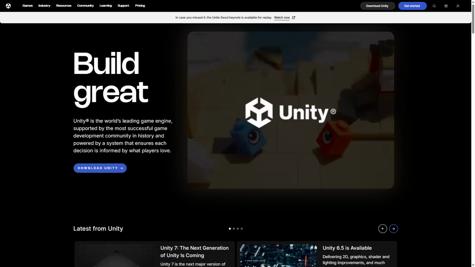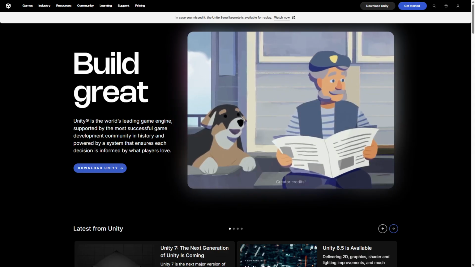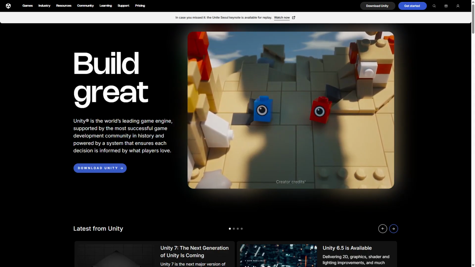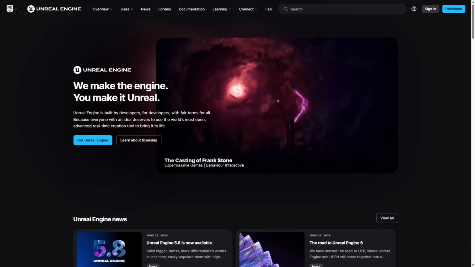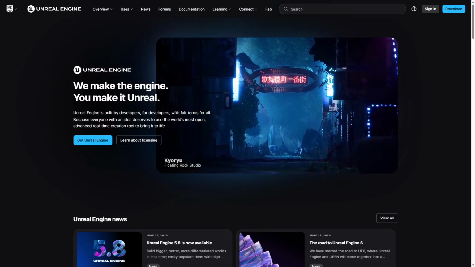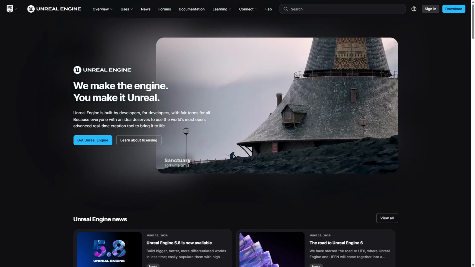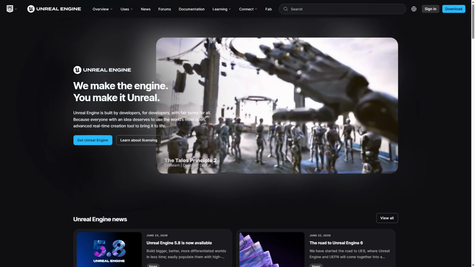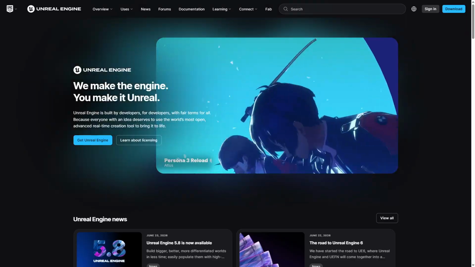Choose Unity if you want a flexible, beginner-friendly engine that supports rapid development across many platforms, especially for mobile and indie games. Opt for Unreal Engine if your priority is cutting-edge graphics and complex gameplay on high-end platforms. It's the best choice for experienced developers aiming for AAA quality games. Both engines excel, but match your choice to your project's needs for the best results.